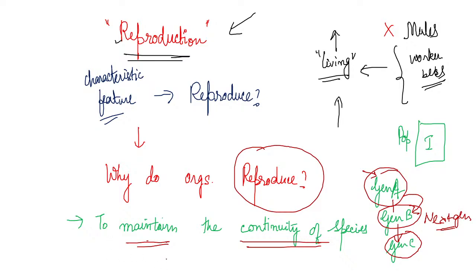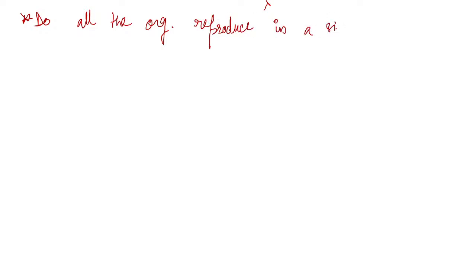Clear? Now, next important question: do all the organisms reproduce in a similar manner? The answer is no. All of them do not reproduce in a similar manner.